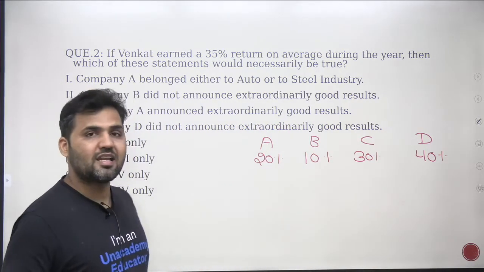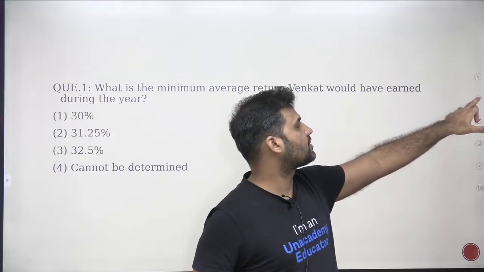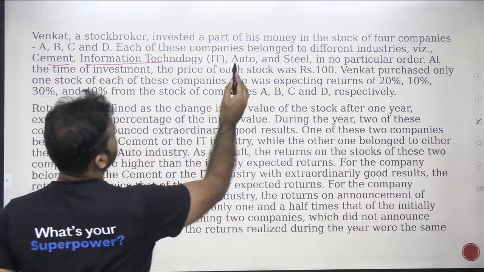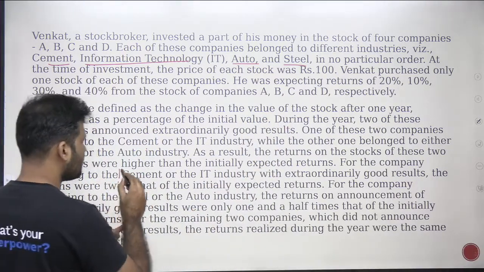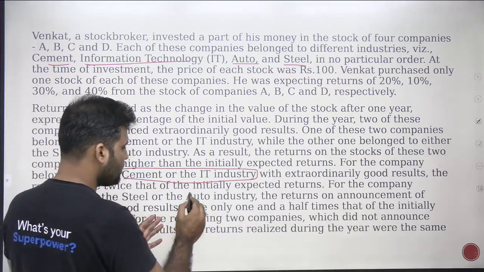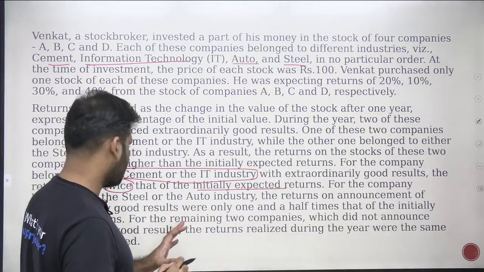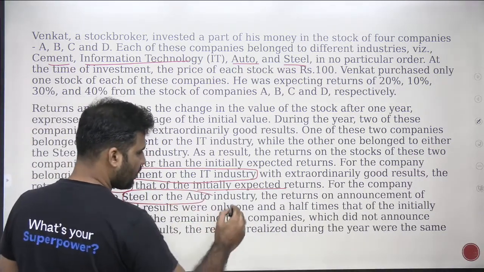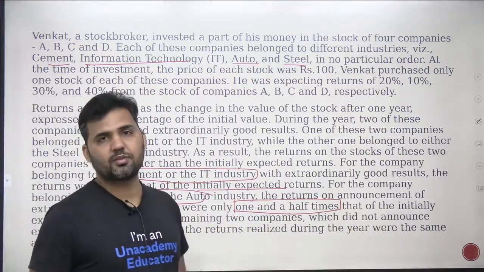Now, 4 industries are there. What are these 4 industries? If you read the line here, the 4 industries mentioned are cement, information technology, auto and steel industry. And it is mentioned that the company belonging to the cement or IT industry is performing twice of its initially expected return. And the company that belongs to the industry of steel or auto is giving you 1.5 times of the expected return. That's the 2 pieces of information that you need to keep in your mind.